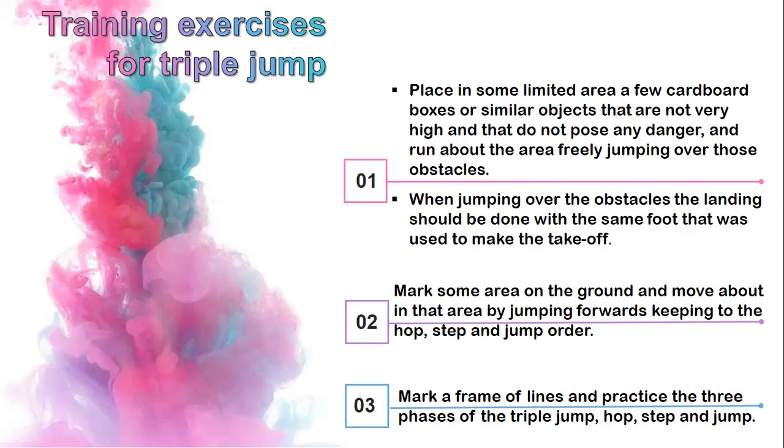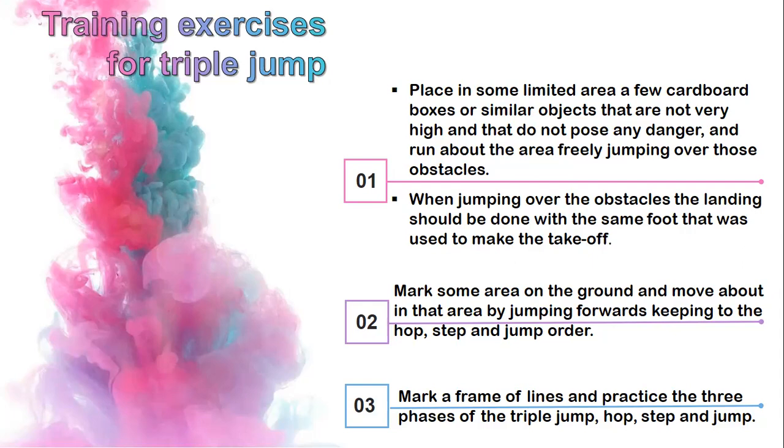First one, place in some limited area a few cardboard boxes or similar objects that are not very high and that don't pose any danger, and run in the area freely, jump over those obstacles.